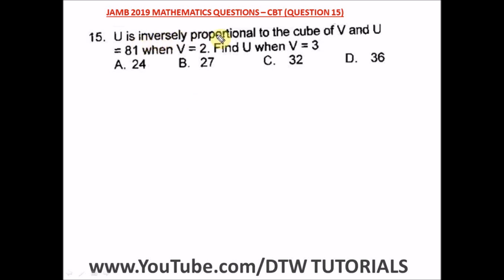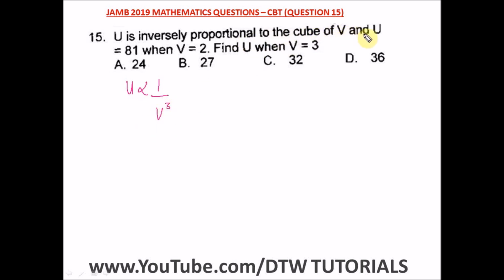It says u is inversely proportional to the cube of v, and u is equal to 81 when v is equal to 2. Find u when v is equal to 3. So this is still variation, but now you can see this is inversely proportional, while the previous one was directly proportional. So let's interpret this. It says u is inversely, which will be 1 over, inversely proportional to the cube of v, that is v cube.